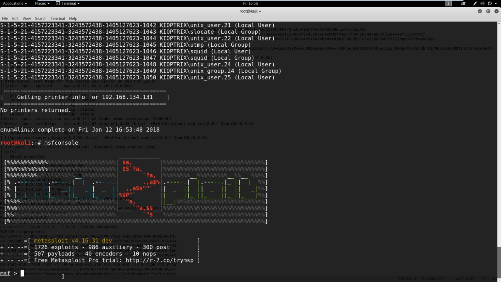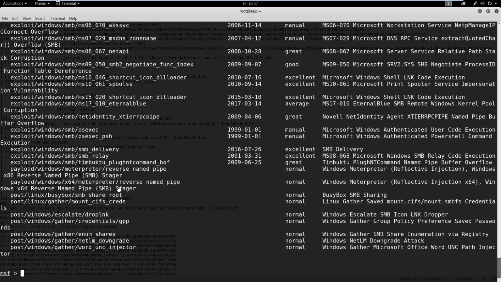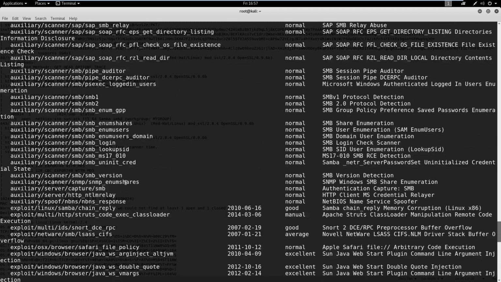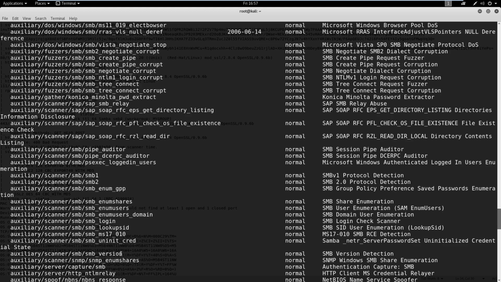So we're going to use the auxiliary modules again today, kind of what we went over in an earlier lesson. So we're going to search for SMB. And what we're looking for is SMB version type under auxiliary. So once this loads, we'll look around and see what we can find. Okay, and if we scroll up and get into the auxiliary section, we're really looking for an auxiliary scanner here. So we're looking for exactly this, SMB version. If we read the description, it just says SMB version detection.